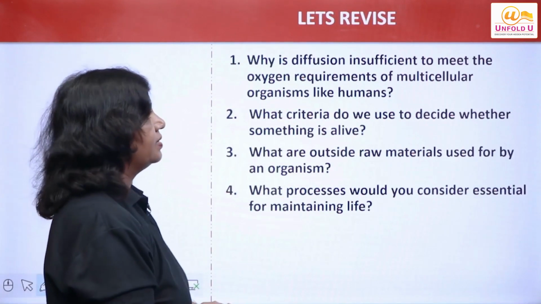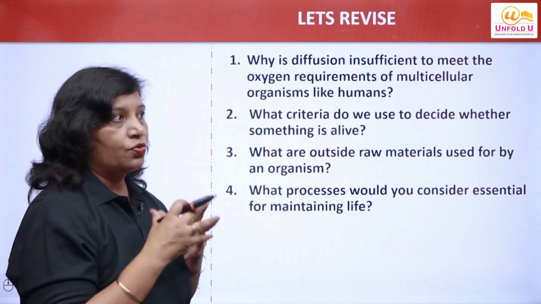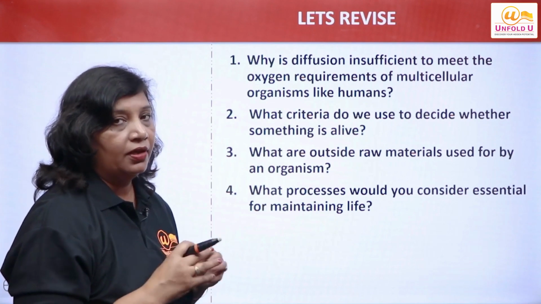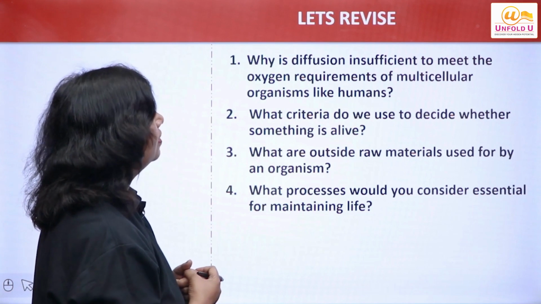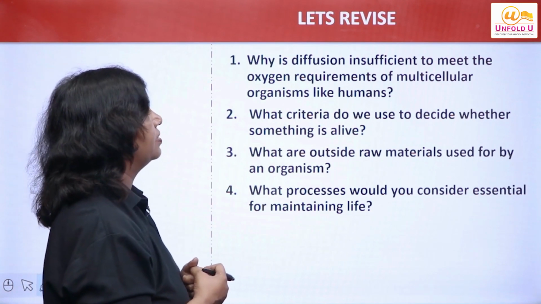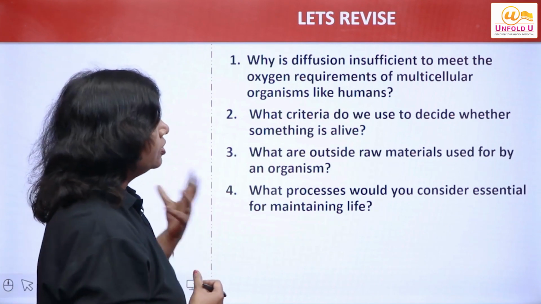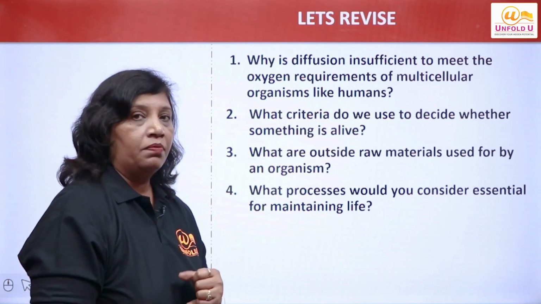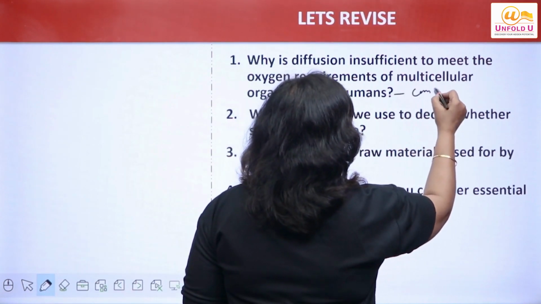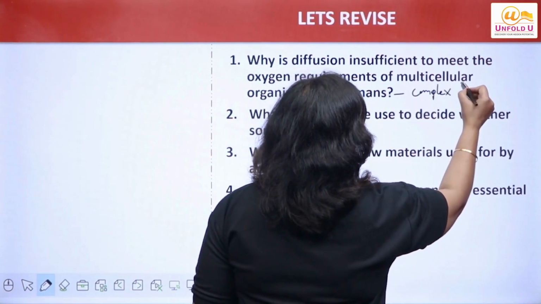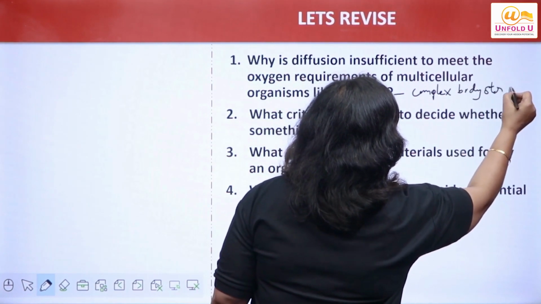Now let's revise. Let us try to recapitulate what we have learned from today's topic. Why is diffusion insufficient to meet the oxygen requirements of multicellular organisms like humans? Why is diffusion insufficient in multicellular organisms? Because they have complex body structures.